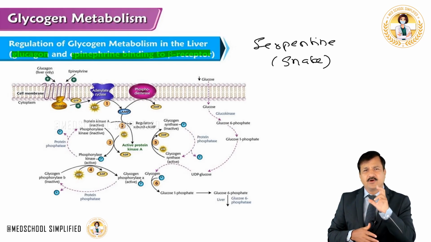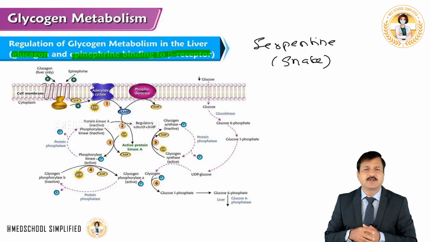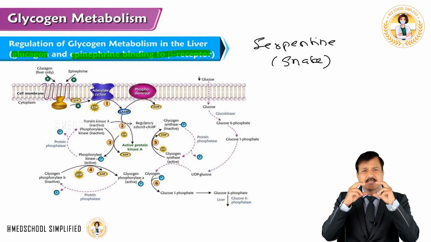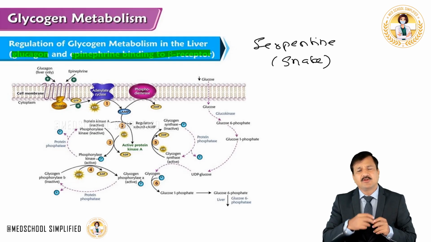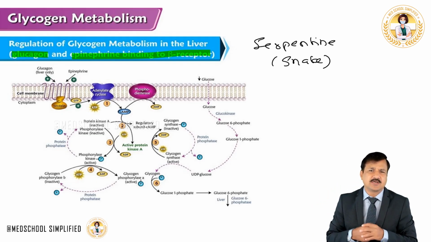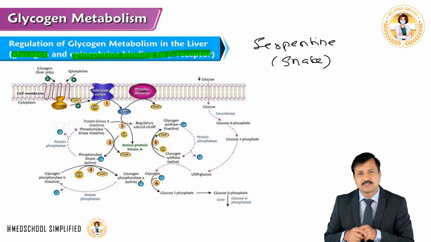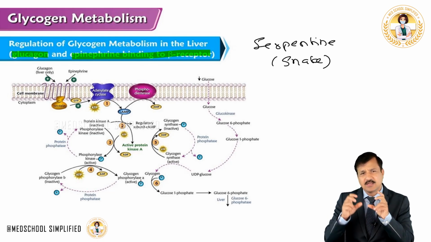Okay. Now I want to explain one more point which is related to this particular metabolism regulation, and that is, as you see here, the cyclic AMP will be converted into just AMP. Cyclic AMP is a second messenger, AMP is not a second messenger. So that cyclical process is taken out here, right?